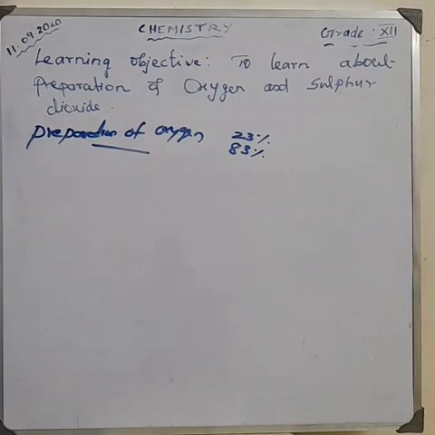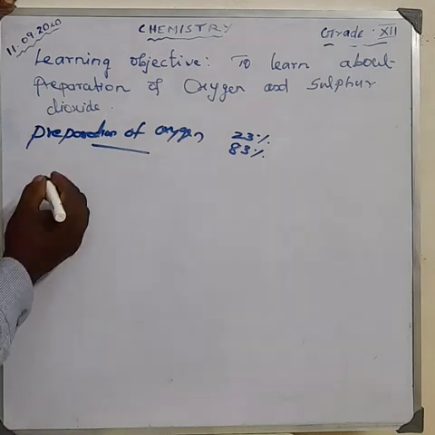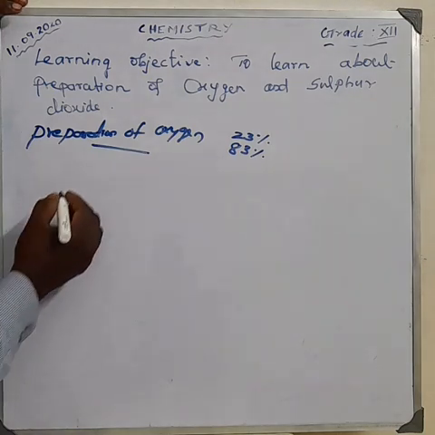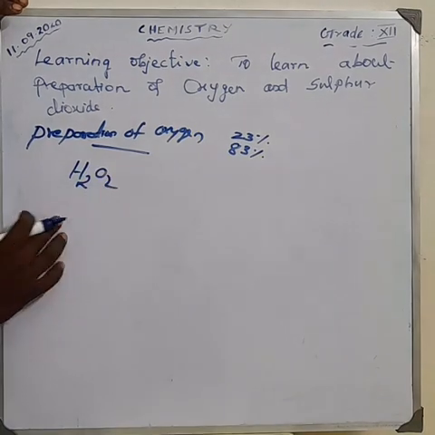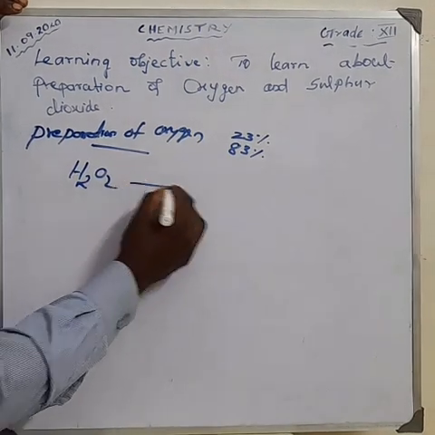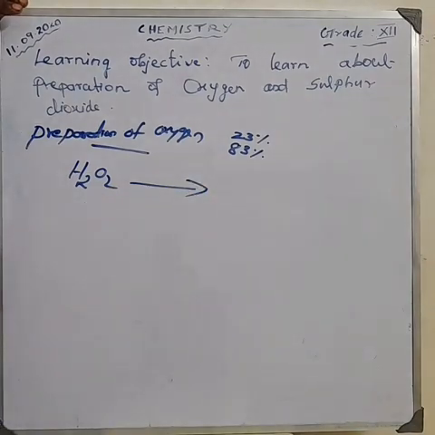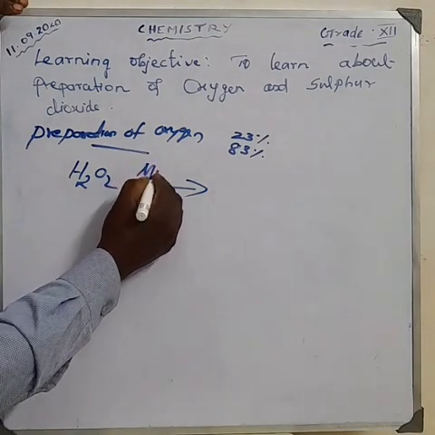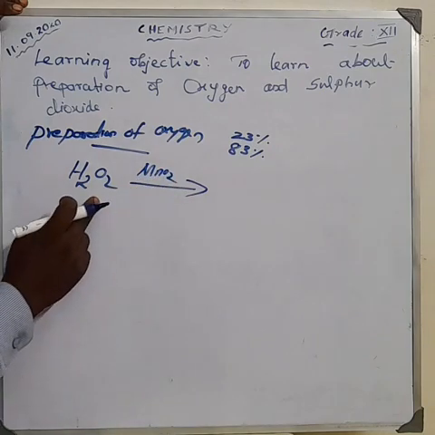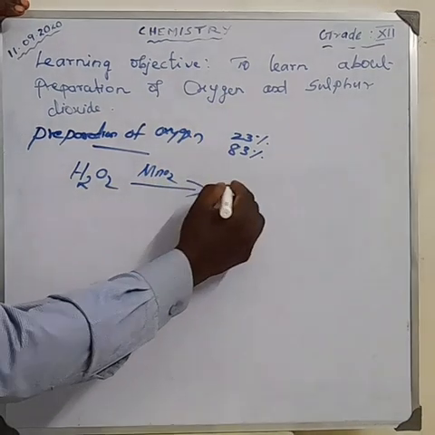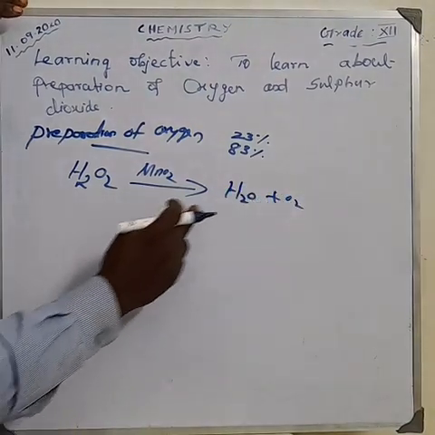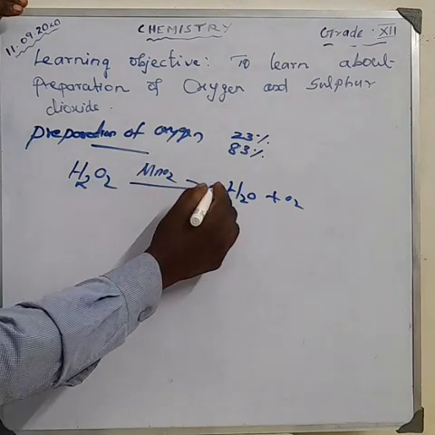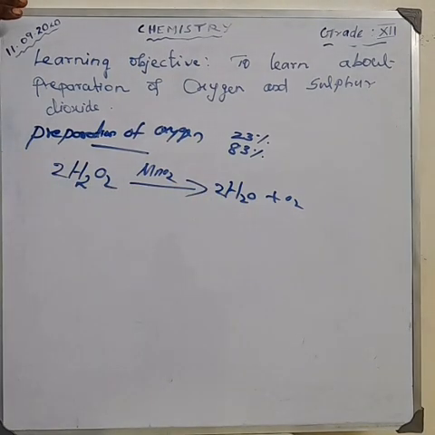Now, how can we prepare oxygen from hydrogen peroxide? What is the formula for hydrogen peroxide? H2O2. Hydrogen peroxide undergoes decomposition in the presence of MnO2 as a catalyst. Hydrogen peroxide decomposes to form water and oxygen. Here we have 3 oxygen on one side and 2 oxygen on the other, so make it 2 here. Now the equation is balanced.